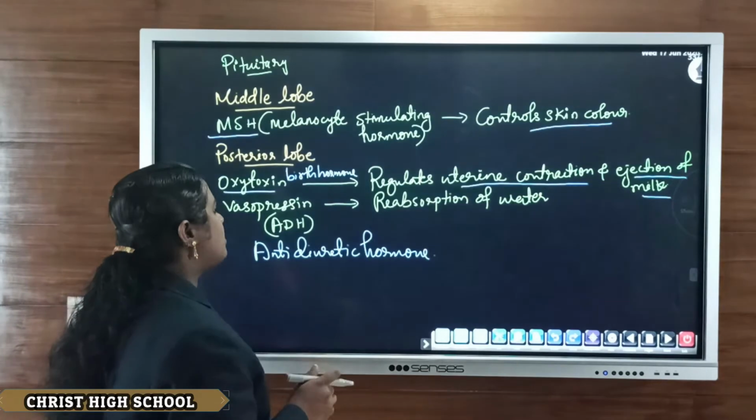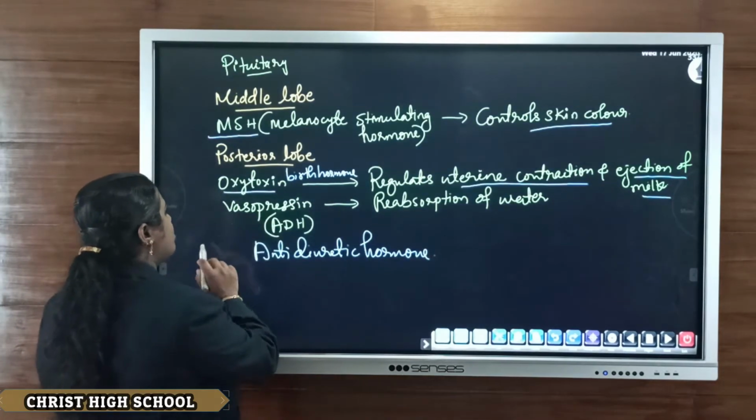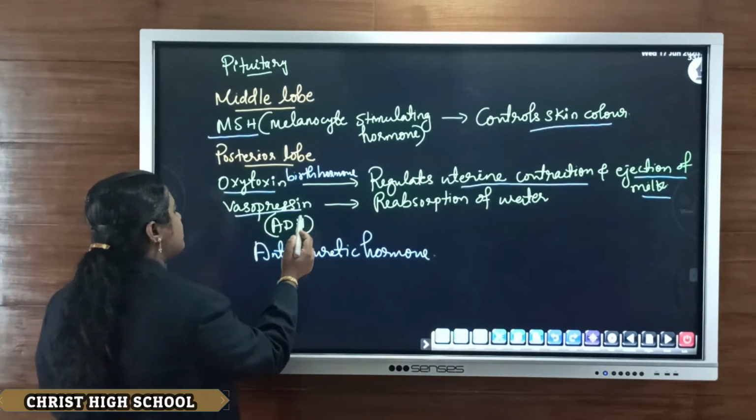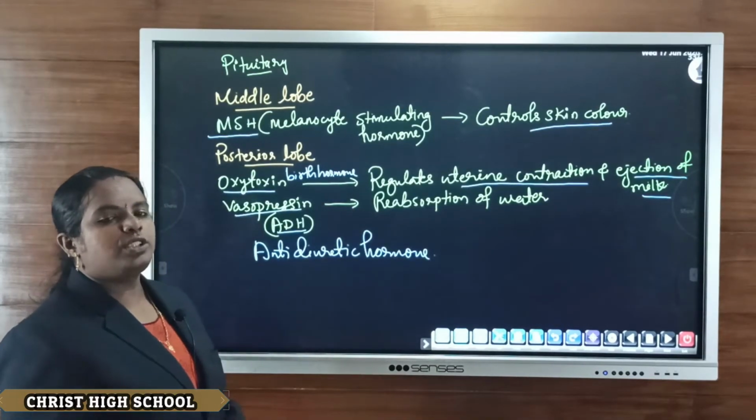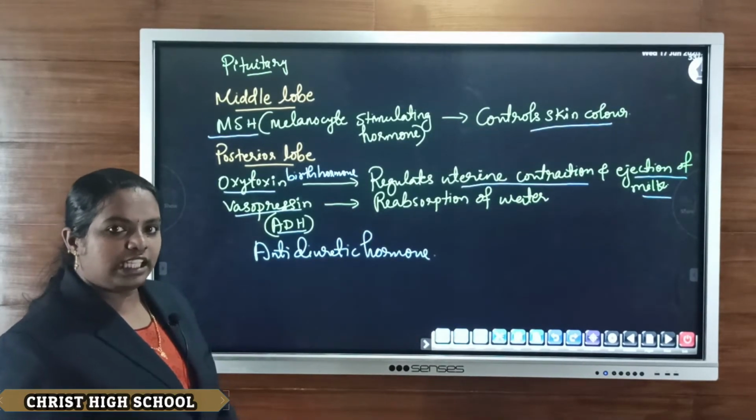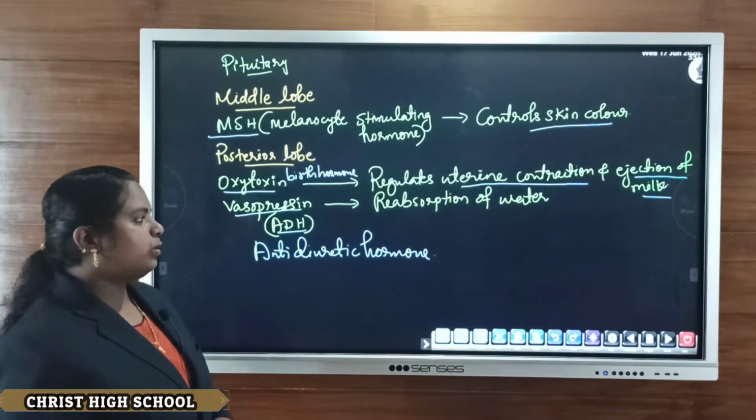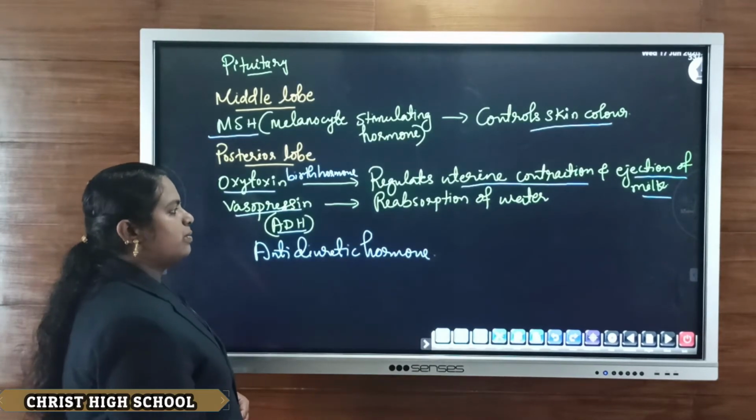Then the second hormone secreted from the posterior lobe of the pituitary is vasopressin or ADH, antidiuretic hormone. The main function of ADH is that it helps in the reabsorption of water.